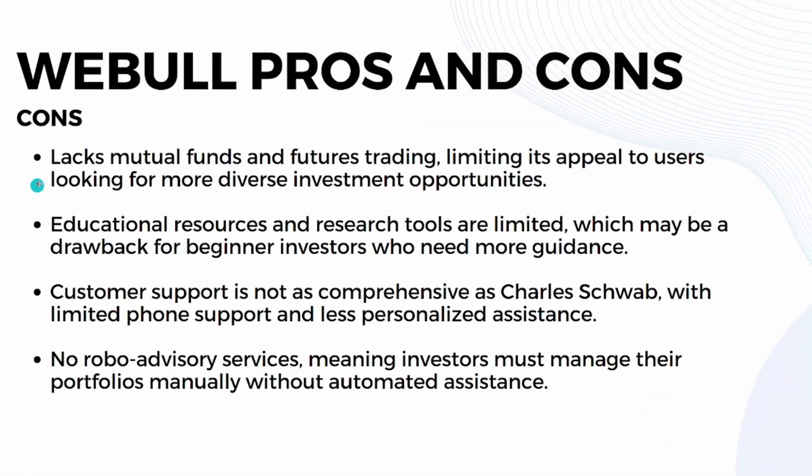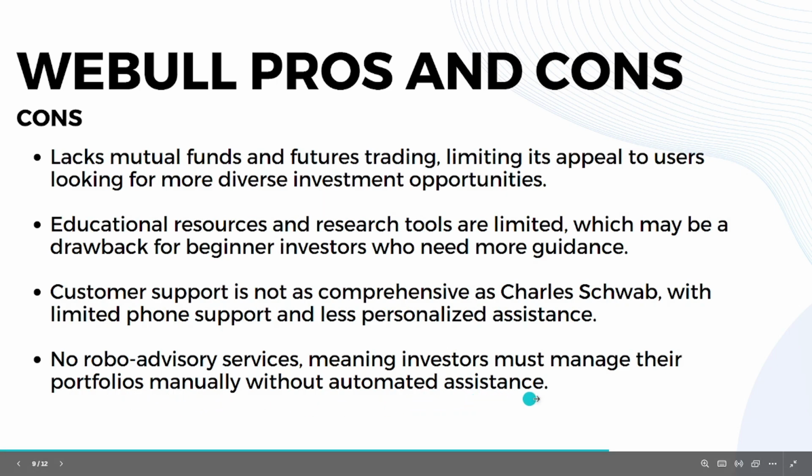When it comes to cons, Webull lacks mutual funds and futures trading, limiting its appeal to users looking for more diverse investment opportunities. The educational resources and research tools are limited, which may be a drawback for beginner investors who need more guidance. And the customer support is not as comprehensive as Charles Schwab, with limited phone support and less personalized assistance. Lastly, they have no robo-advisory services, meaning investors must manage their portfolios manually without automated assistance. So that's it for the Webull pros and cons.